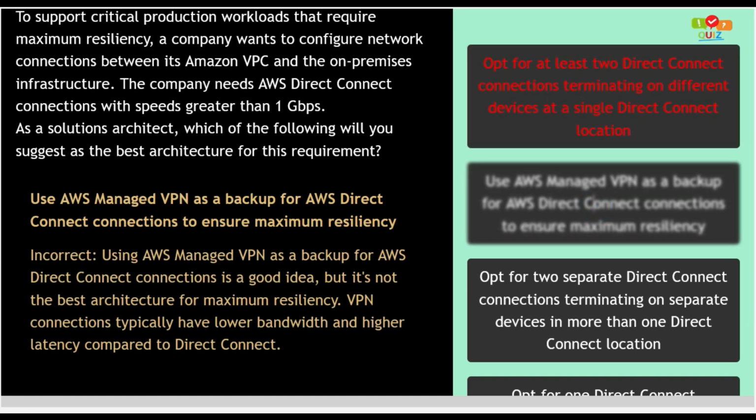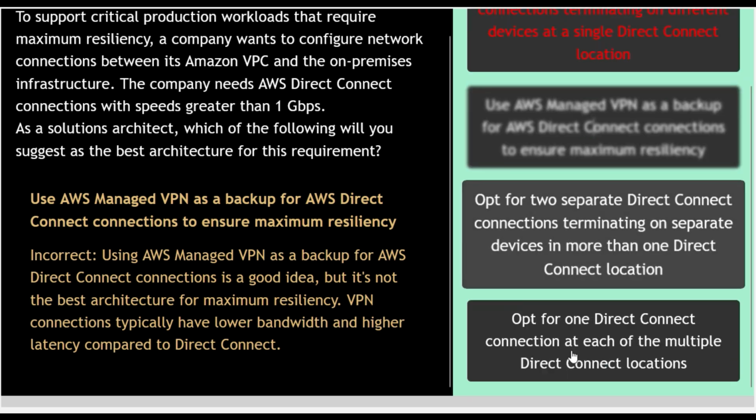Option number 2. Use AWS managed VPN as a backup for AWS Direct Connect connections to ensure maximum resiliency. This option is incorrect, as using AWS managed VPN as a backup for AWS Direct Connect connections is a good idea, but it's not the best architecture for maximum resiliency. VPN connections typically have a lower bandwidth and higher latency compared to Direct Connect. So option number 2 is incorrect. Option number 4.